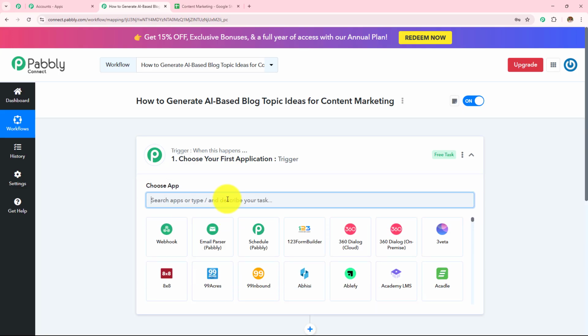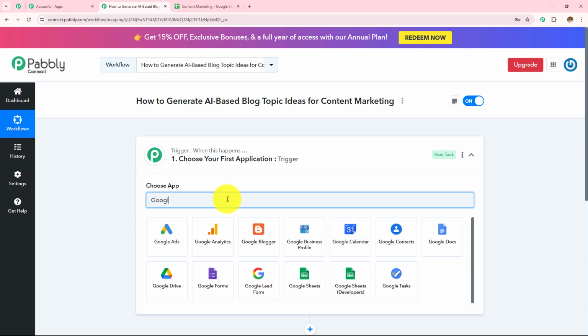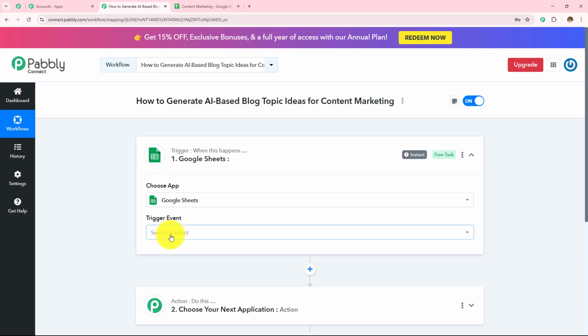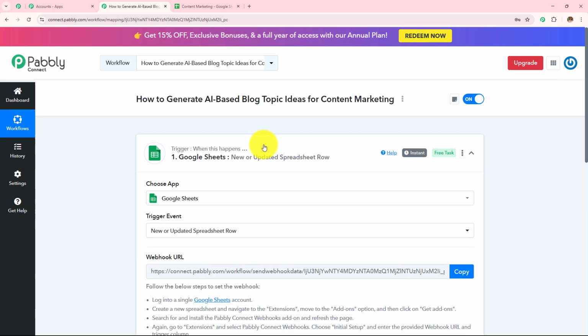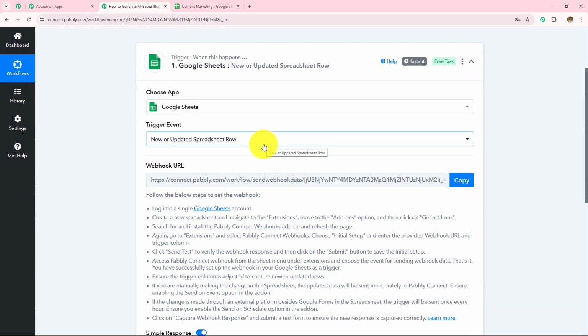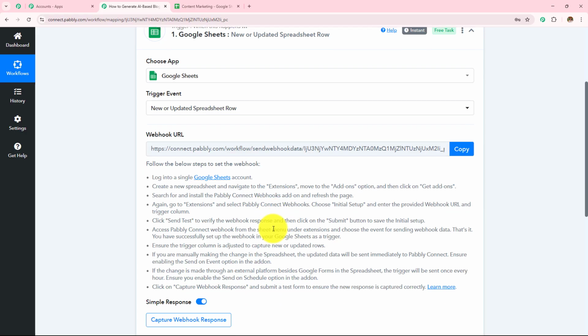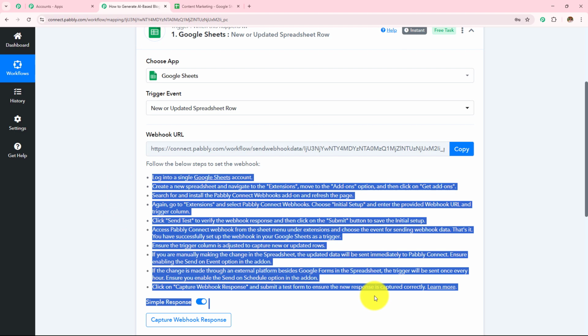So here in my trigger application, let's take Google Sheets. And then in my trigger event, I'm going to take this new or updated spreadsheet row. Now I need to make connection between Pabbly Connect and Google Sheets, for which a webhook URL is provided to me, and this webhook URL is going to act as a bridge to connect my Google Sheets with Pabbly Connect. So reading this help desk, we are going to make this connection, and to make this connection, let me open